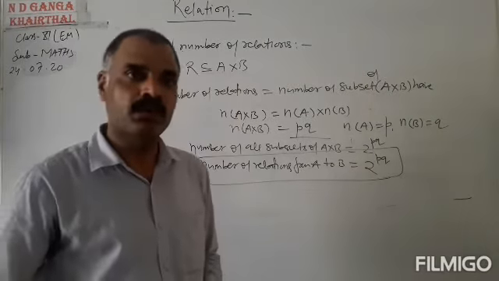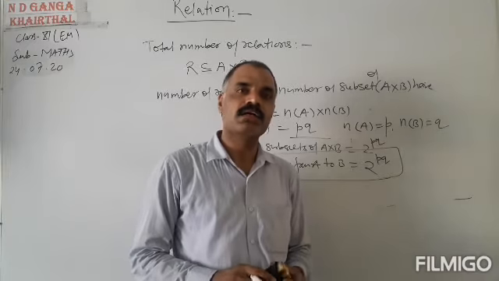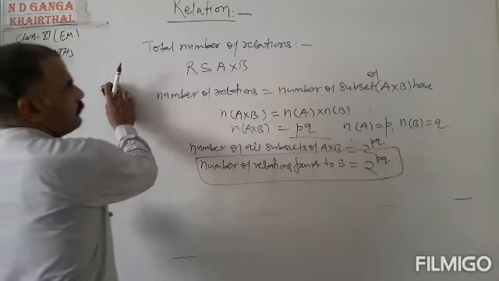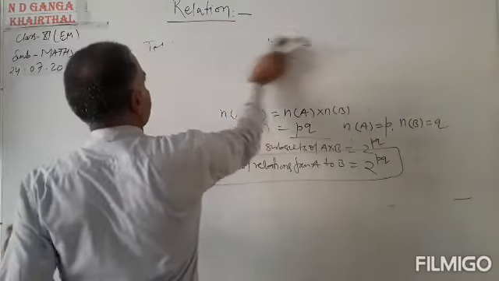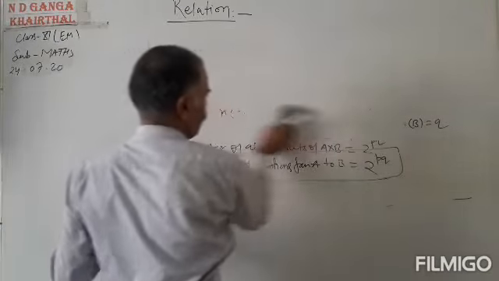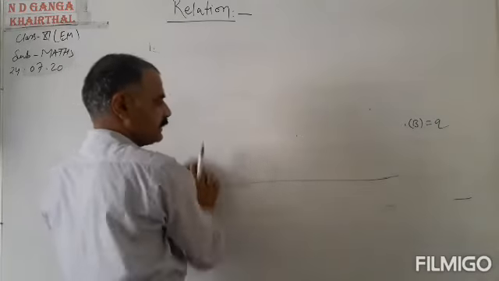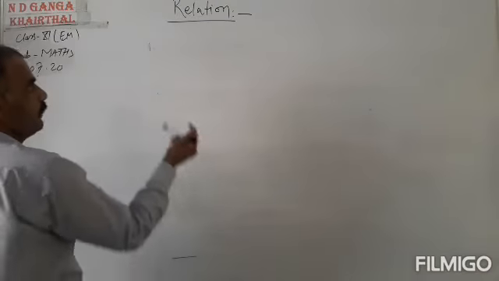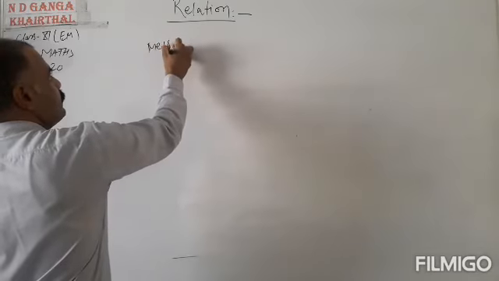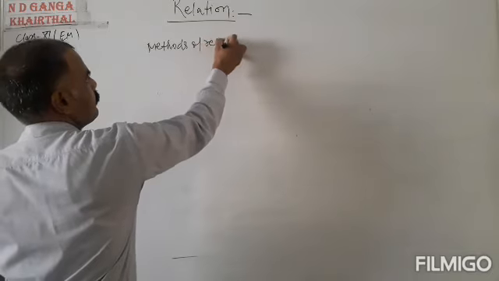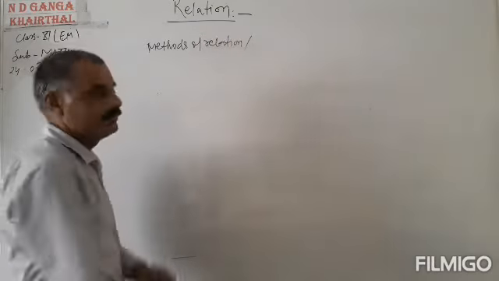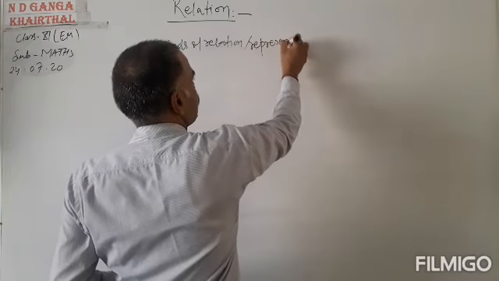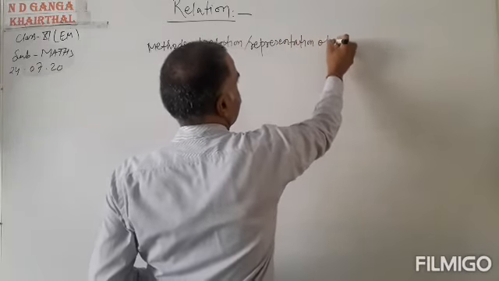Now the next topic of this relation is the representation of a relation. How to represent it, or how many methods are there by which we can build a relation? So, methods of representation of relations.